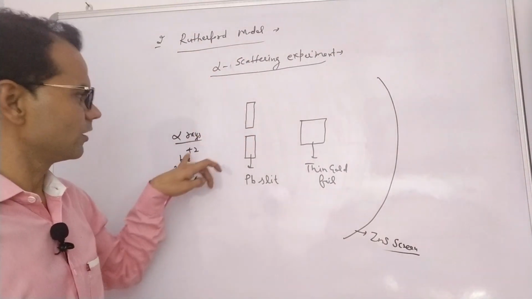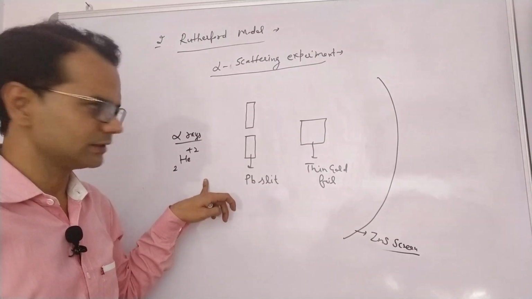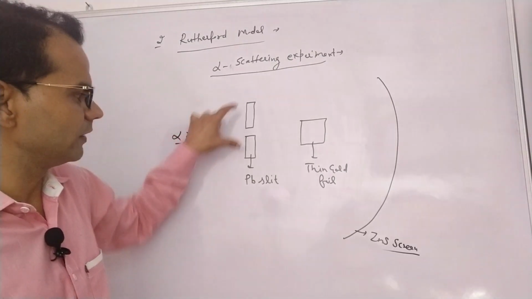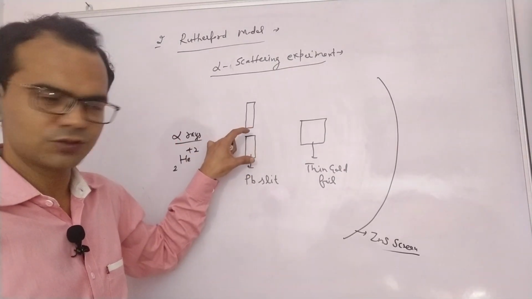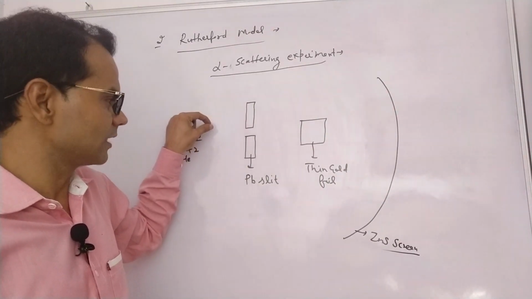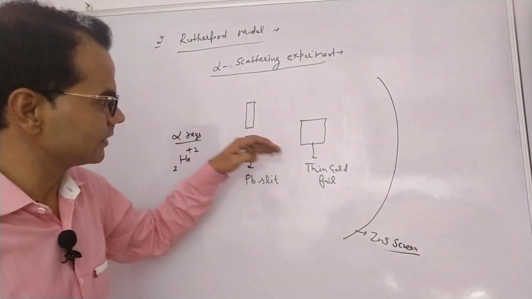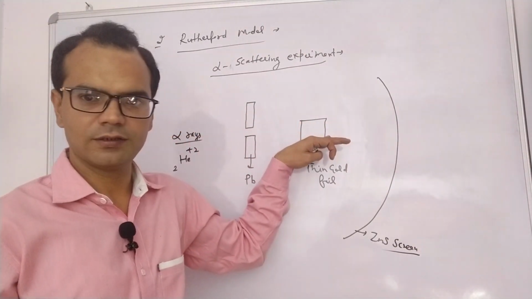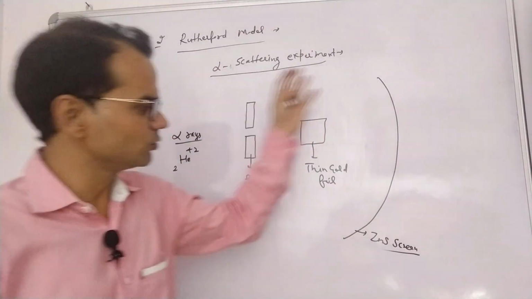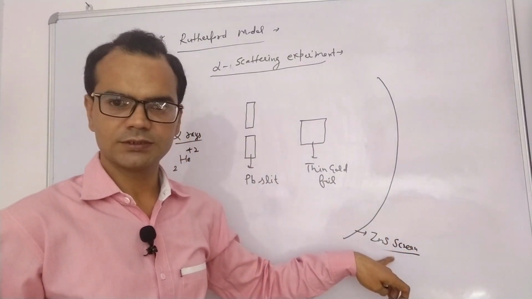First, he used an alpha radiation source of positive radiations. He passed alpha radiations through a lead slit. Why is the slit used? To increase the beam intensity, or to make the beam fine. And he passed the radiations through the gold foil. To observe the radiations, he used a circular screen made of zinc sulfide.